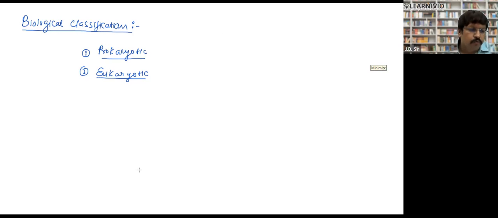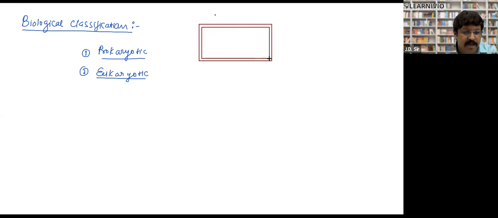Look. So what happens? Billions of years ago, when the first organism came on the earth, that organism was made up of a prokaryotic cell. So what was that cell? That cell had a cell wall, and after this cell wall, it had another layer, that is the plasma membrane, right? So let me tell you the basics. First, the cell was covered with an outer cover, and that cover was the cell wall. And after this cell wall, there was a next cover, and that cover was the cell membrane.